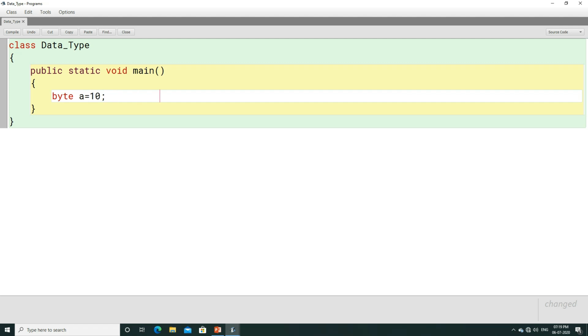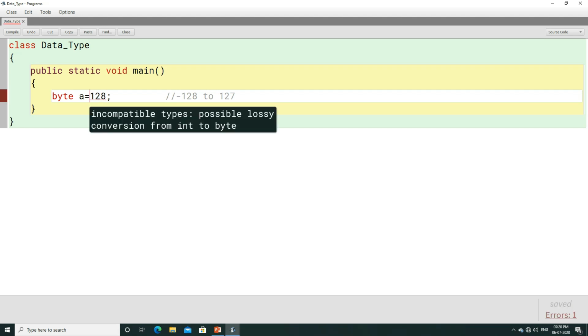We know that the range of byte is -128 to 127, so the maximum value we can use is 127. Here we have used 10. Let us compile the program. Here you can see it's showing class compiled, no syntax error. Now instead of 10, you can use 100. Let's compile the program again. Again, no syntax error. Let us use 127. Compile the program, no syntax error. And when you use 128, now it will give you an error.